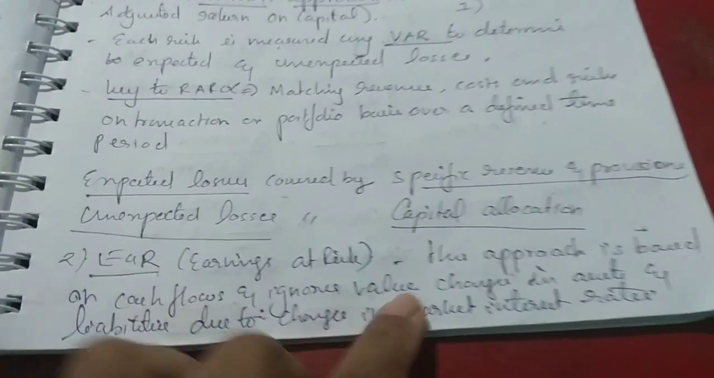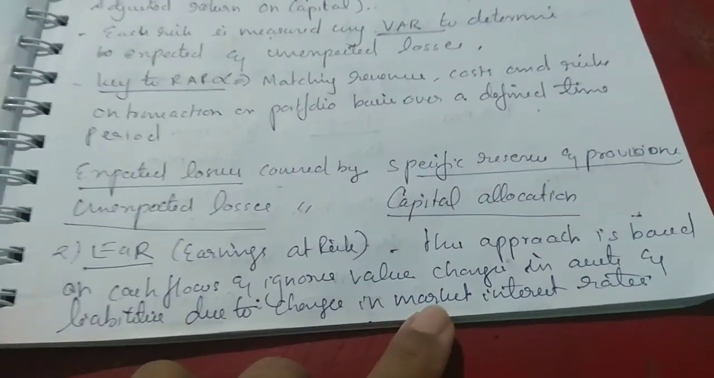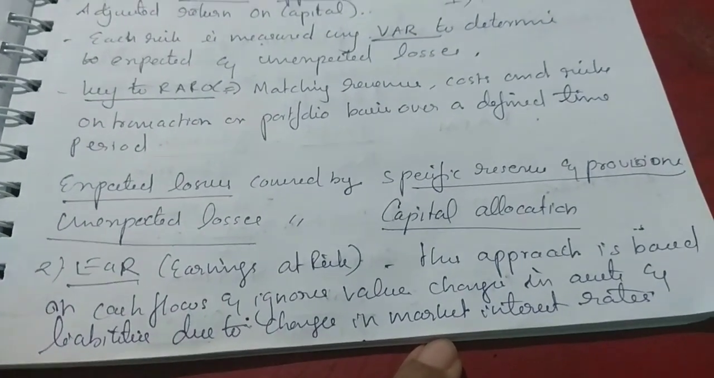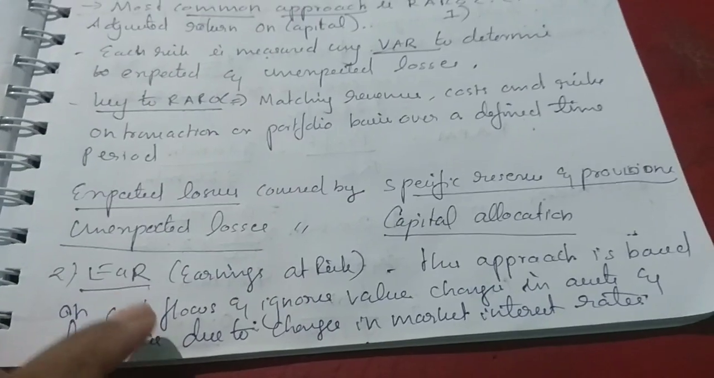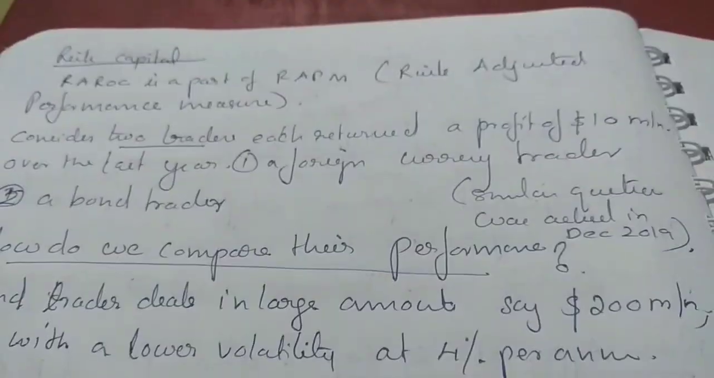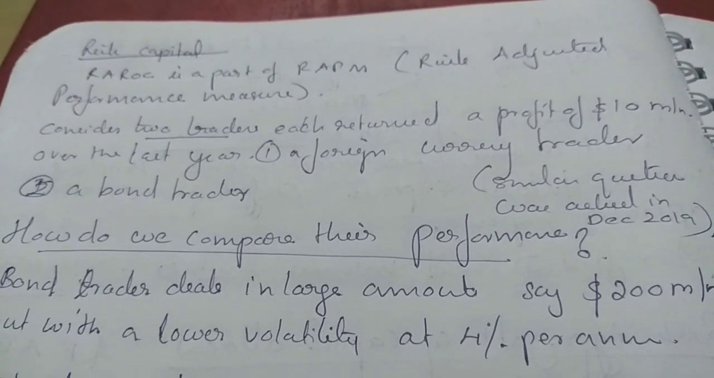EAR is earnings at risk. This second approach is based on cash flows and ignores value changes in assets and liabilities due to change in market interest rates. So this method is not used like RAROC. RAROC is mainly used for matching revenue and cost, risk capital. RAROC is a part of RAPM, risk adjusted performance measure.